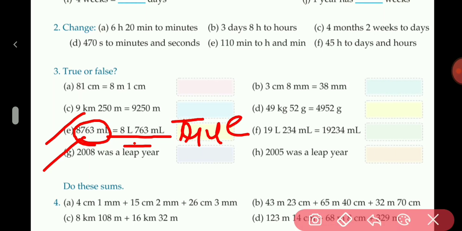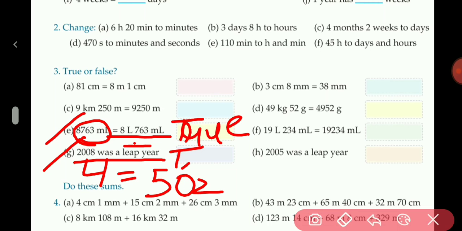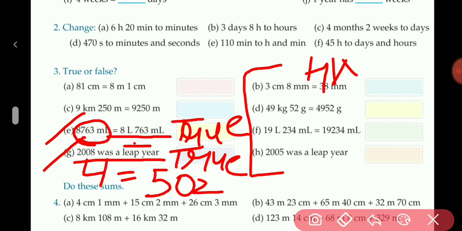G part, 2008 was a leap year. So to check it, we have to divide it by 4. It will go 502 times. So this is correct. This is a leap year. So the answer will be true. B, D, F and H will be your homework and you have to do it by yourself.